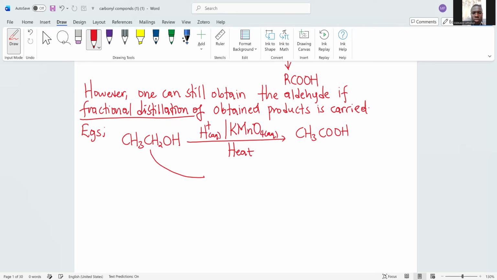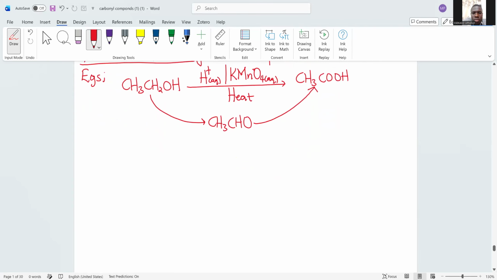This ethanol is first converted to ethanal. Then ethanal is further oxidized to ethanoic acid. Now, if you want to obtain ethanal alone, apply fractional distillation to separate this ethanal from ethanoic acid. So the strong oxidizing agent first acts on the primary alcohol to get the aldehyde. Then, still in its presence, the aldehyde is further oxidized to a carboxylic acid. Hope that is noted. However, you can obtain ethanal if you apply fractional distillation to the product.